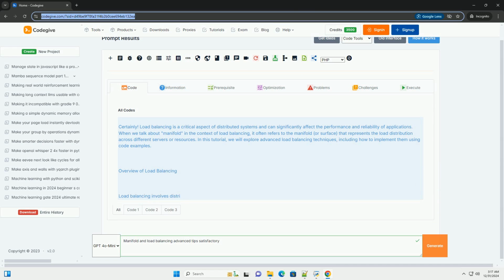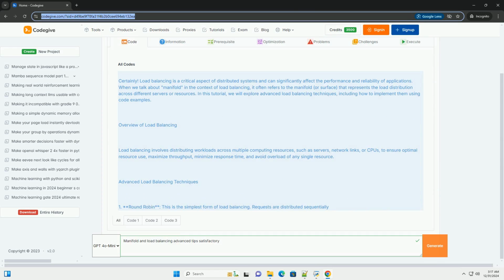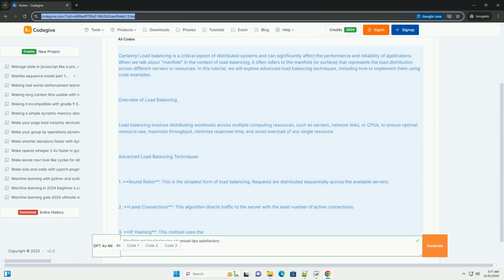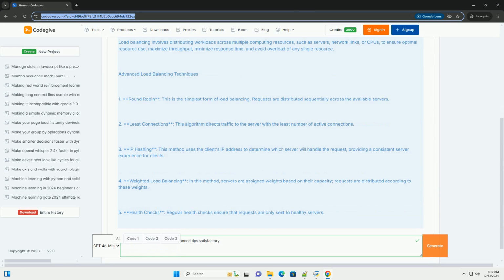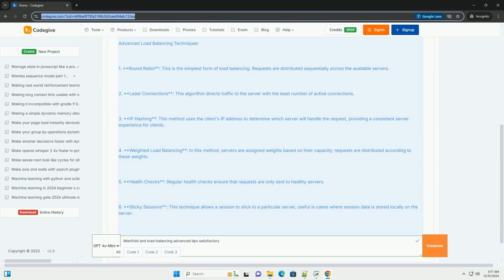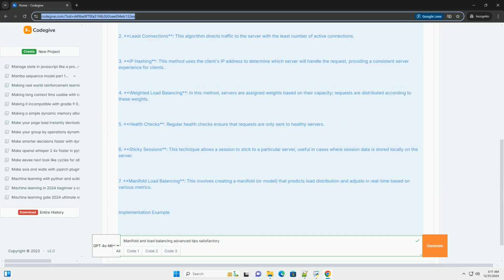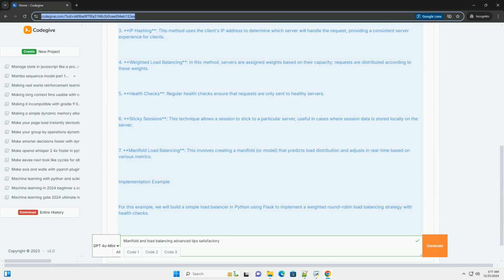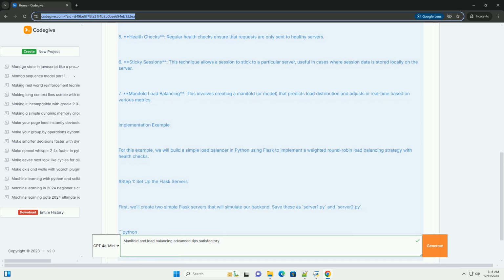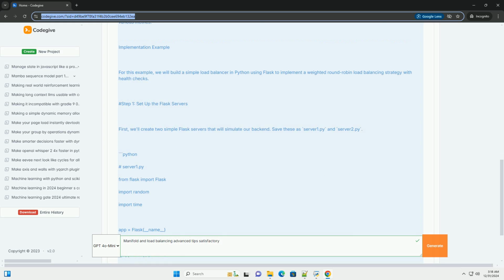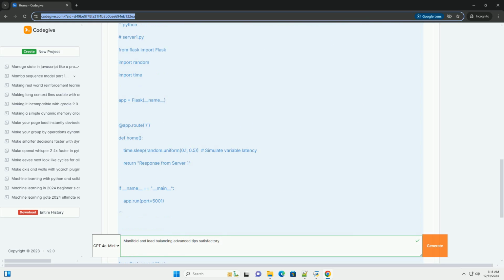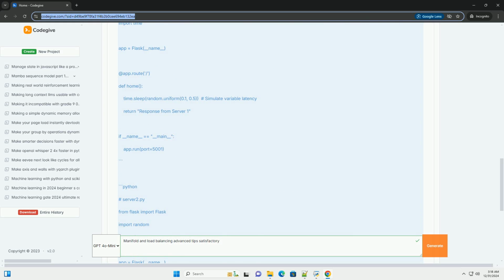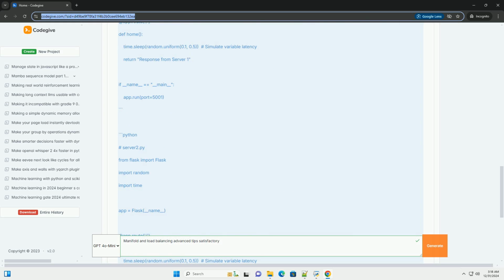Certainly. Load balancing is a critical aspect of distributed systems and can significantly affect the performance and reliability of applications. When we talk about manifold in the context of load balancing, it often refers to the manifold, or surface, that represents the load distribution across different servers or resources. In this tutorial, we will explore advanced load balancing techniques, including how to implement them using code examples.